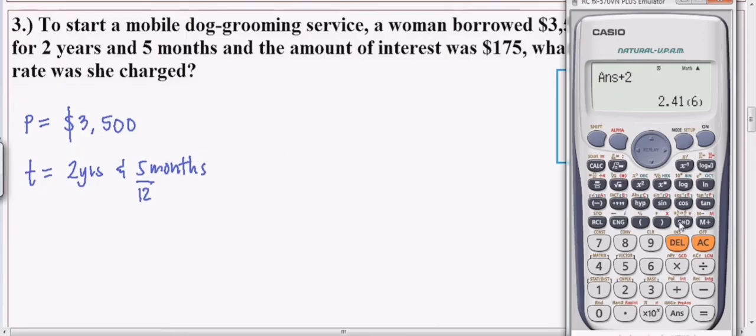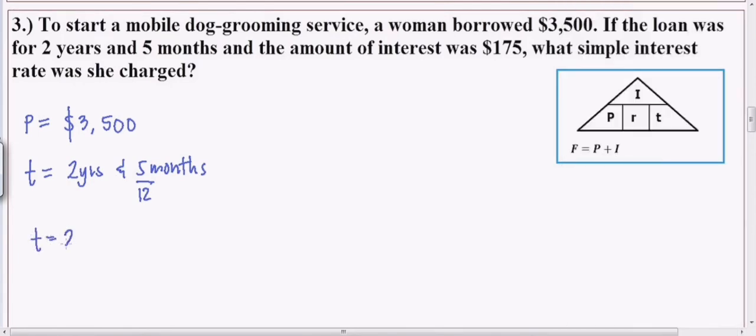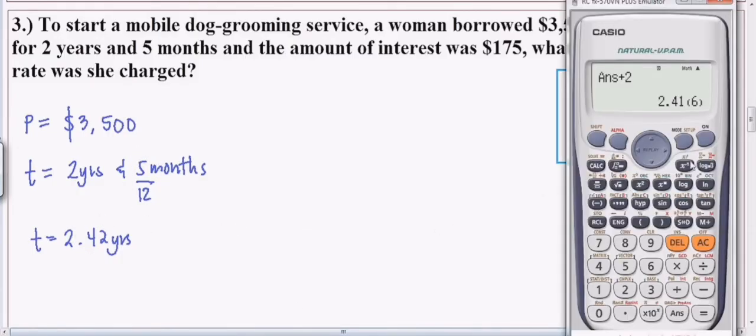So, ibig sabihin, meron kang 2.42. I-round off nyo na sa hundredths place. So, 2.42 years. Ayan, naka-years na siya parehas. Yung 5 over 12 is equivalent to 0.42 years. So, pag dinivide nyo yung 5 divided by 12, ang magiging sagot ay 0.42. Ibig sabihin, 5 months is equivalent to 0.42 years.